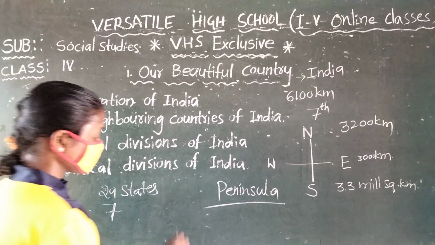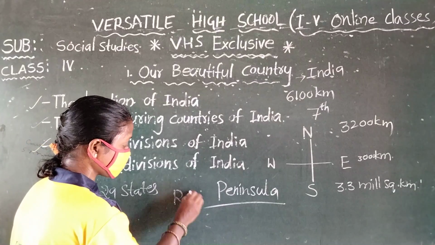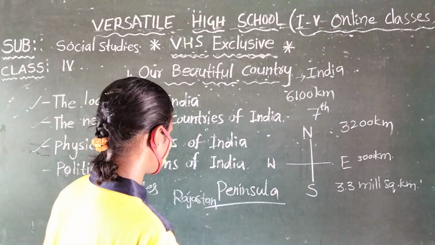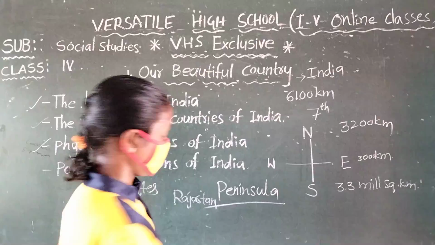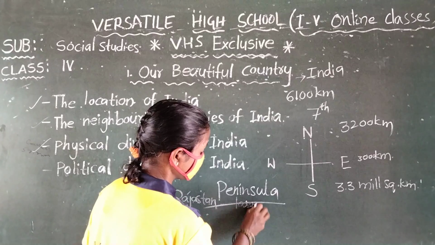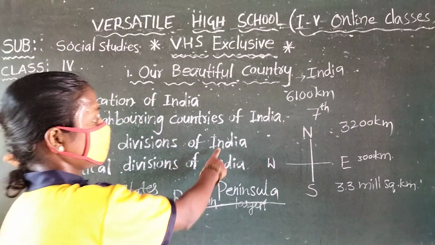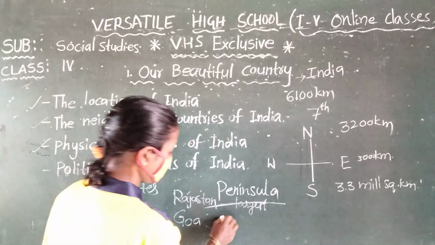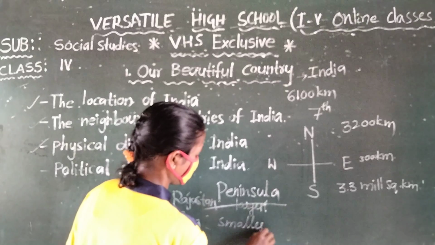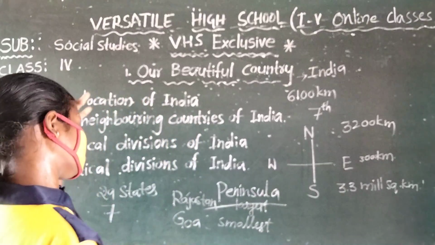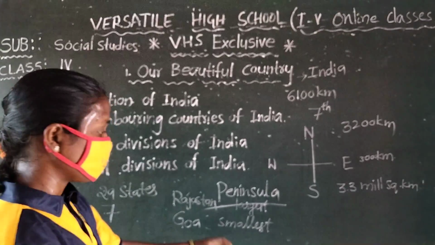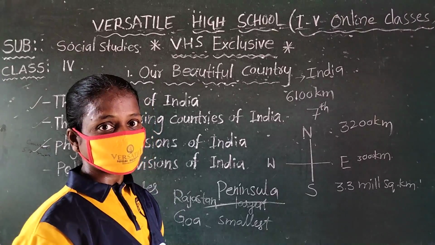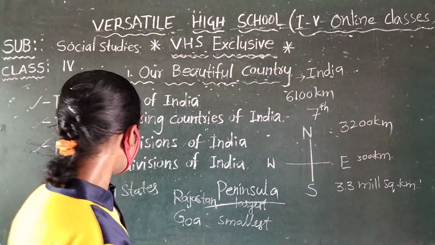Rajasthan is also one of the states. Rajasthan is the largest state in our country, and Goa is the smallest state in our country. You know, India is the 7th largest country in the world.